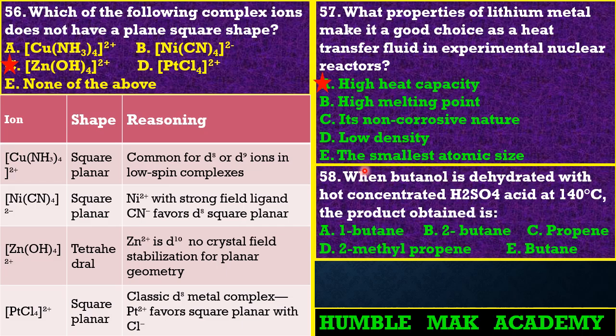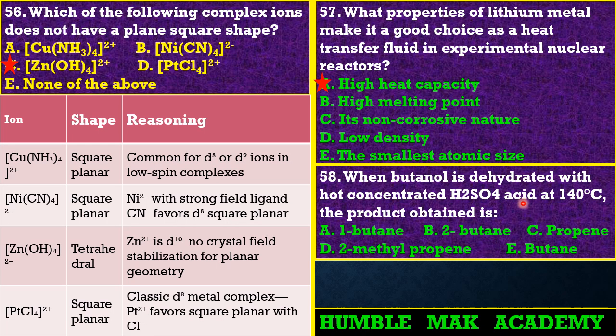The next question is question 58, which reads that when butanol is dehydrated with hot concentrated H2SO4 acid at 140 degrees Celsius, the product obtained is... So friends, again, I'm sorry, there's no correct answer for this question. I don't know if it was a typing error. If there was supposed to be a correct answer, let me even see. The starting compound is butanol, right? So if there was supposed to be an answer, it means we should have butene as the answer. So the answer is not even here, guys.